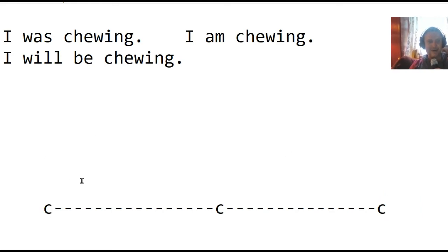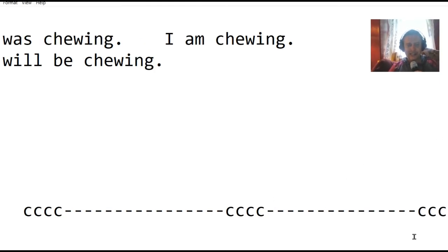Now, why would we have continuous and simple? It's very simple because you might want to say something happened while you were chewing. I was chewing and the dog barked. I was chewing and I saw a UFO. I am chewing and I see you. I will be chewing when the plane arrives.